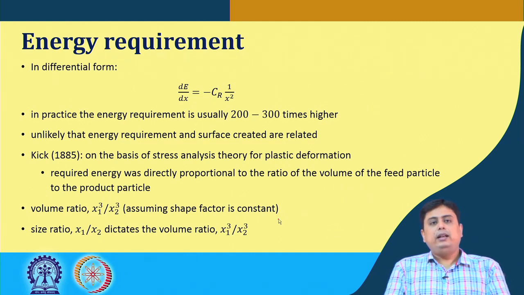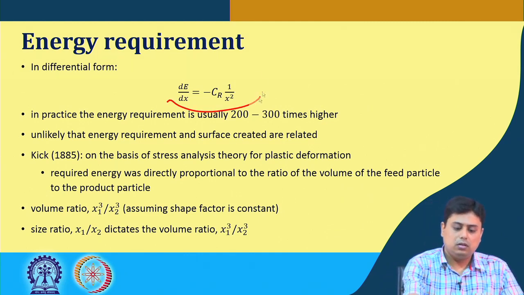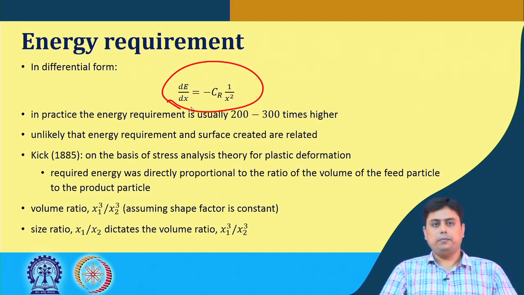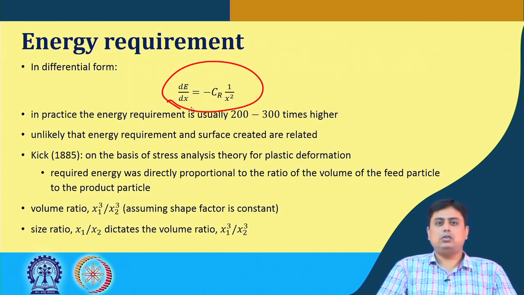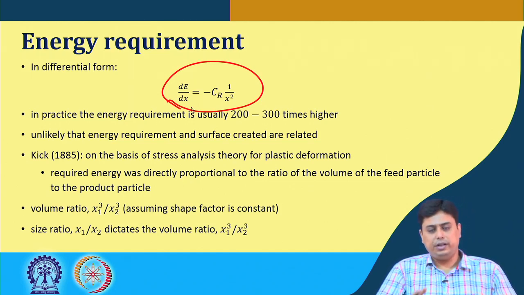But this in differential form can be expressed in this way. But in practice, this energy requirement is usually several orders lower than what is there in practice. So, the practical energy requirement is 300 to 400 times higher than what Rittinger's law provides or determines.